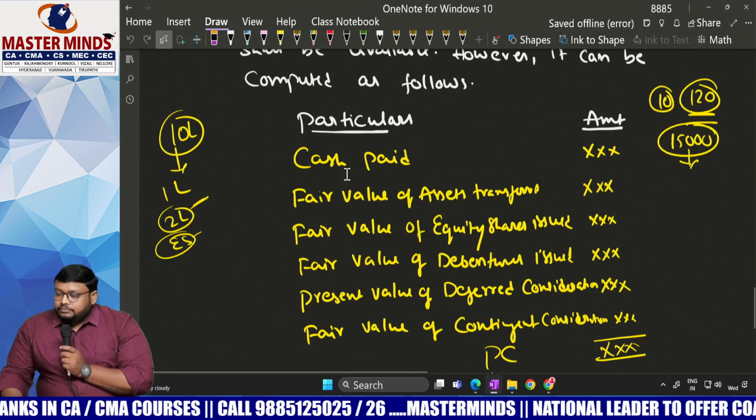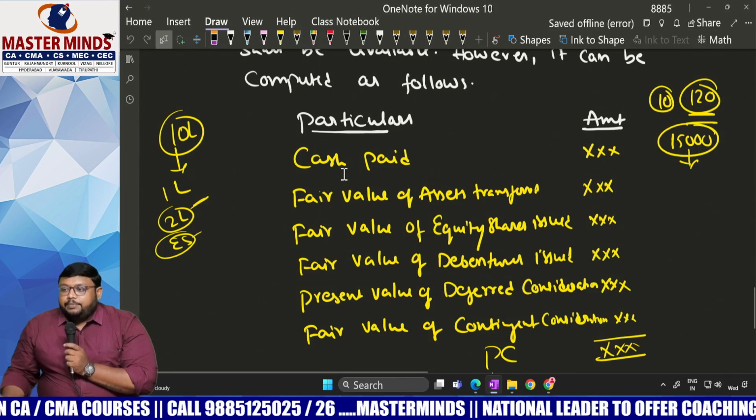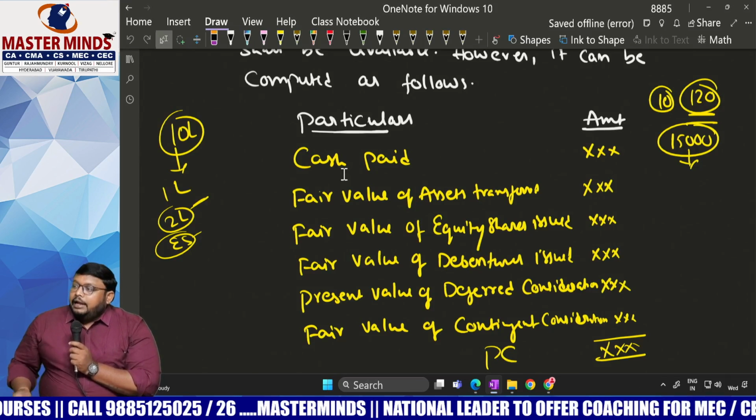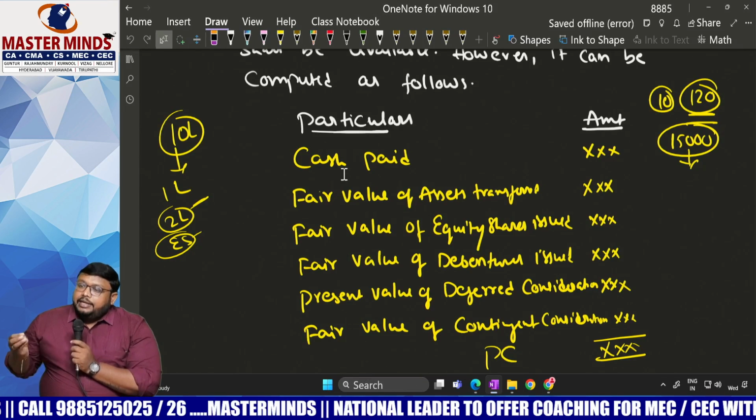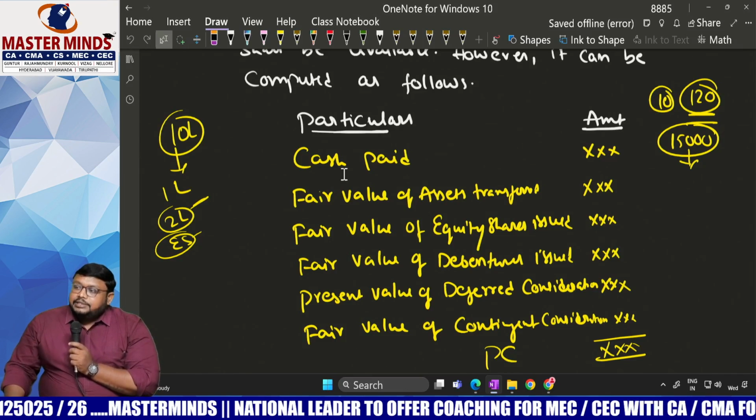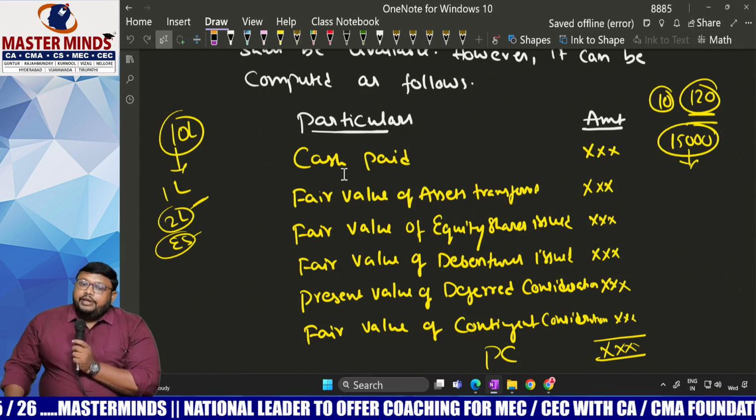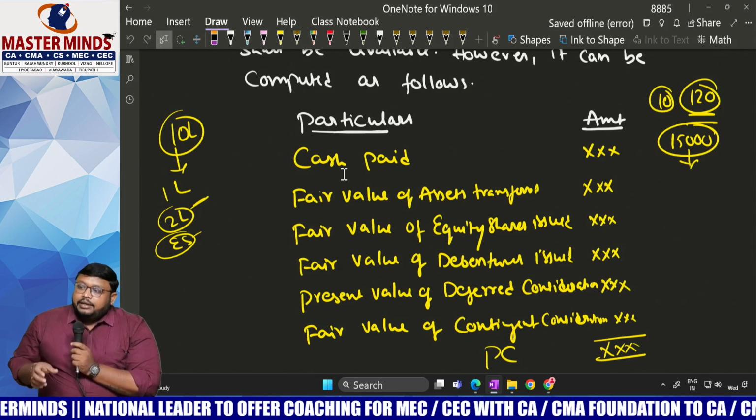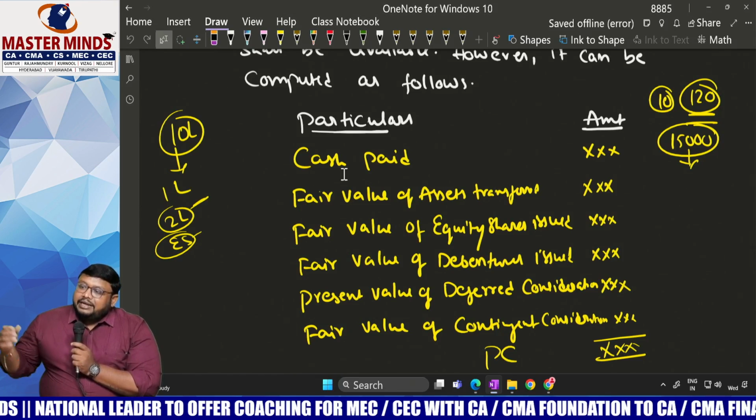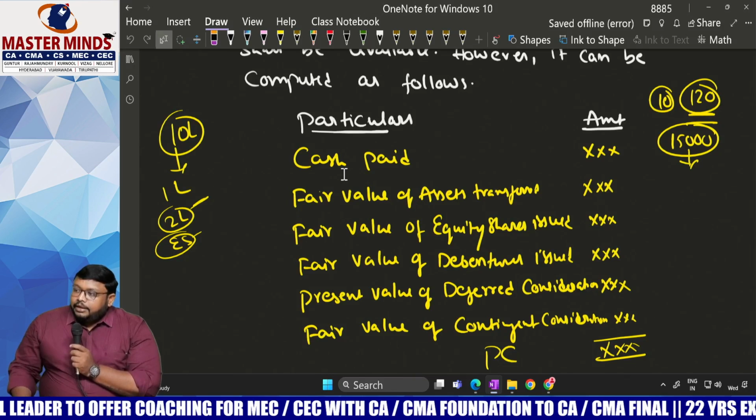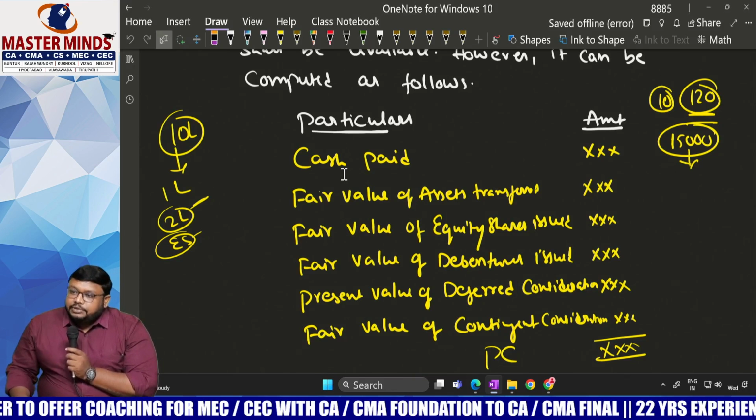Debentures also. If you give debentures as a part of purchase consideration, the acquirer company is giving its own debentures to the acquiree as a part of purchase consideration. We have to consider the fair value of those debentures. In our company each debenture is 100 rupees, but what is the market price? If it is also 100, we will take 100. If it is traded for 120, we have to take 120.